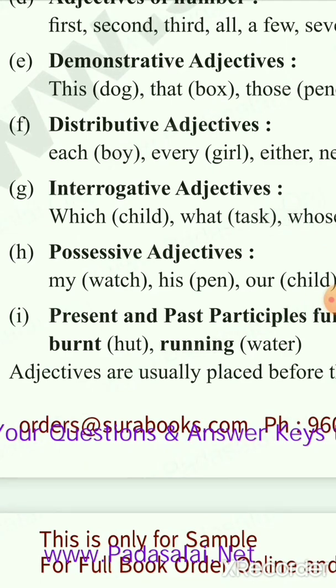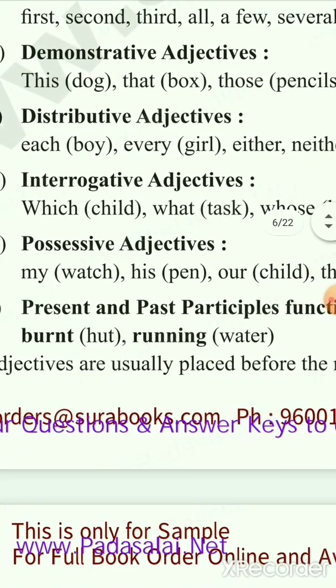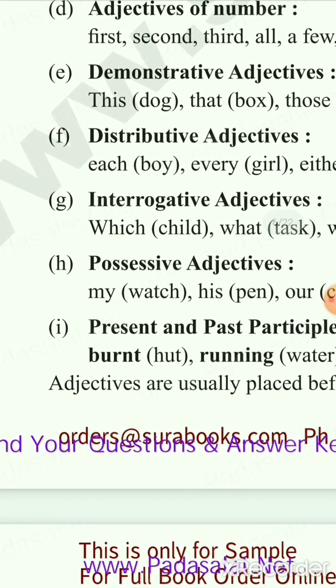They are writing. So that is what. Similarly, which child is writing the classwork, which child had come to school, or which one has taken my pencil. So this is what, which is also an interrogative adjective.